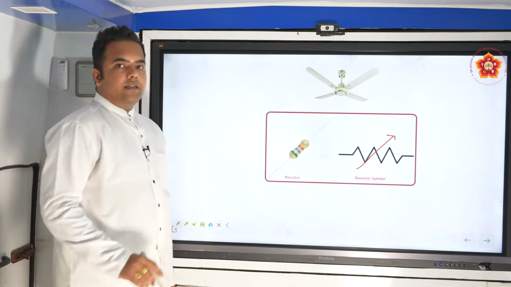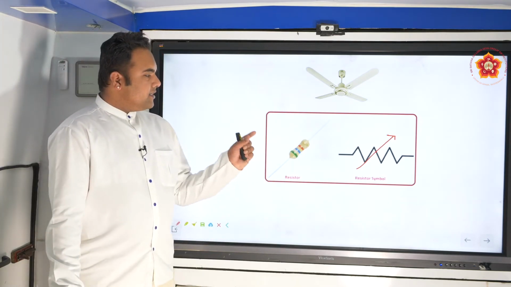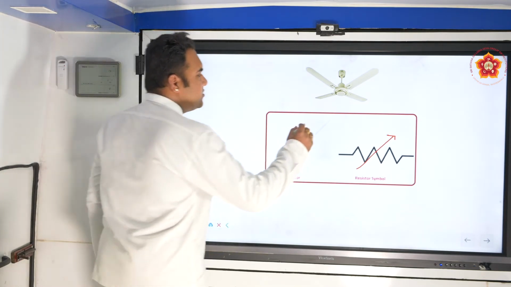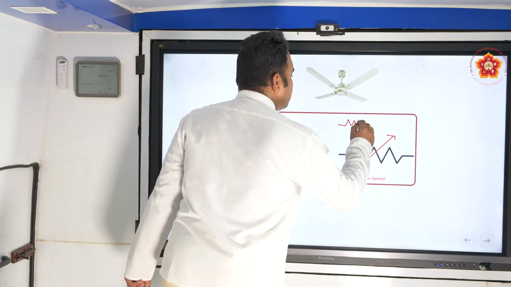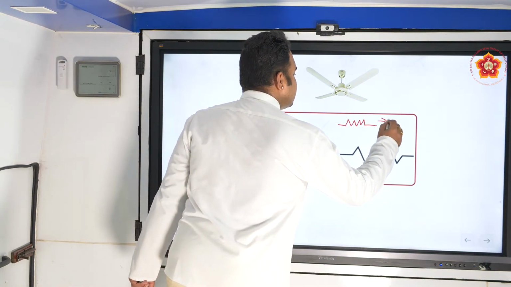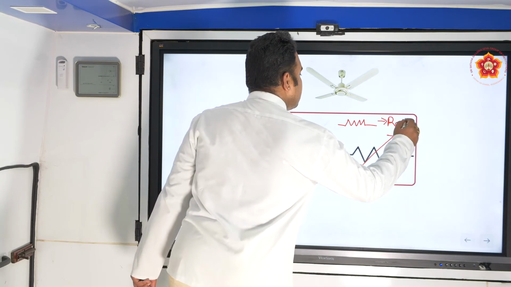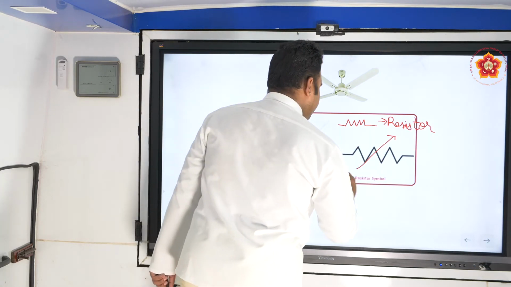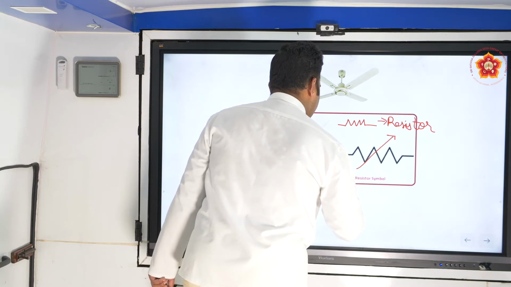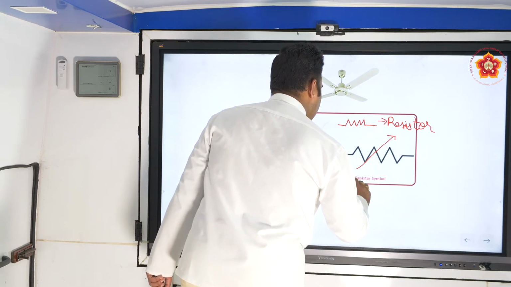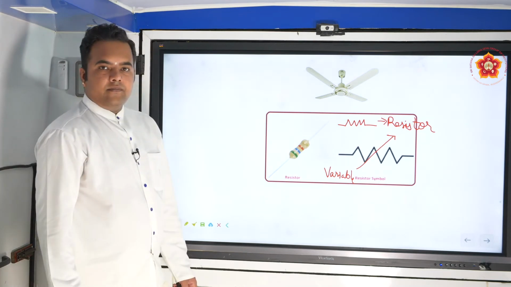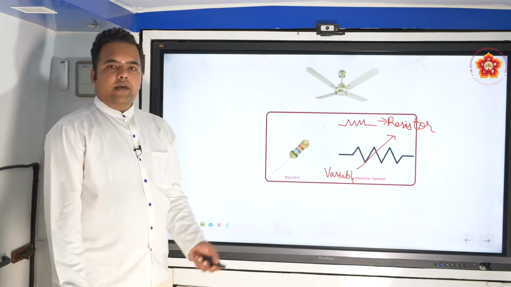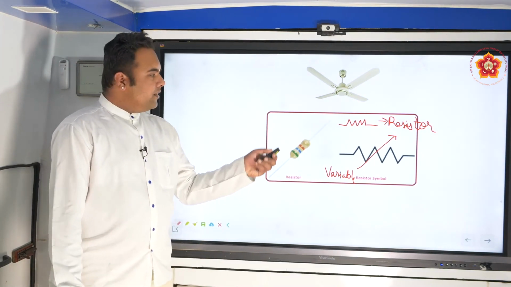If we refer back to the previous slides and check, the circuit symbol for resistor is only this. This is resistor. This particular thing is called variable resistor. Both of them play a significant role in the control of current.